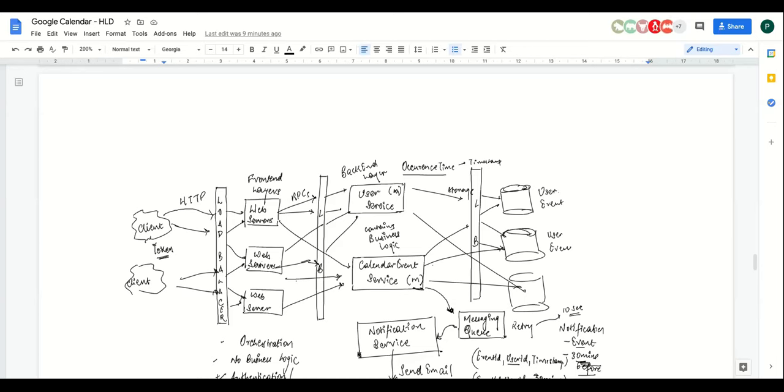I mean, you can handle the conflicts, right? You can notify that there are multiple events, but in general, you can schedule 2 events at the same time on the calendar. The calendar is not stopping you from scheduling another meeting. It just tells you that there is a conflict. So when you are actually returning the availability of all the users, it will show it as a conflicting meeting.